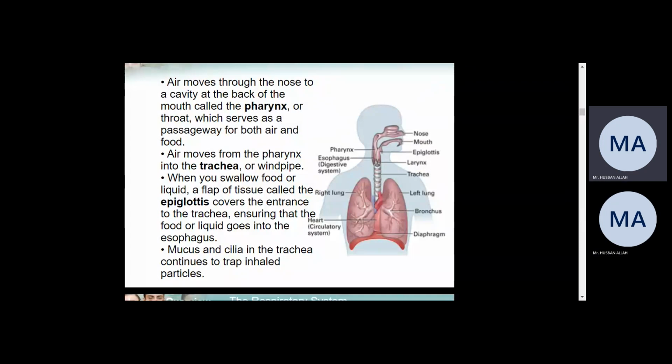Mucus and cilia in the trachea continue to trap particles, right? Cilia and mucus are present in the trachea, in this part. This part and down, so it is present there and it can carry out the process of filtration till the end.